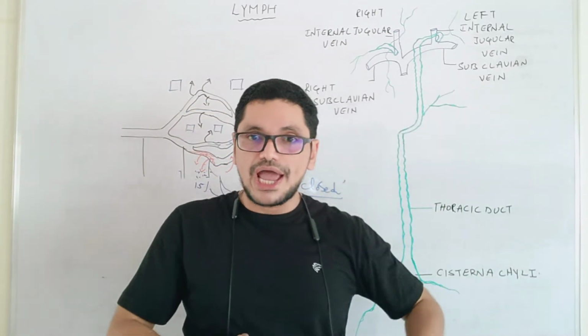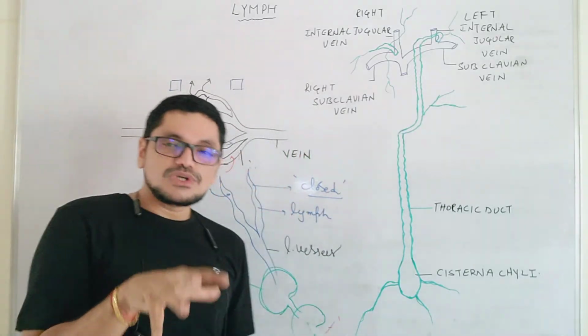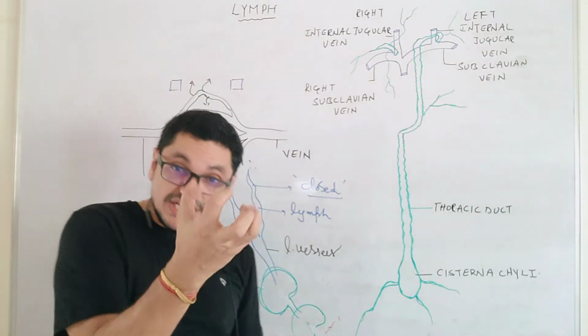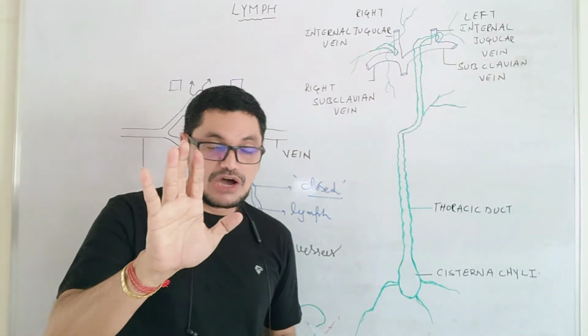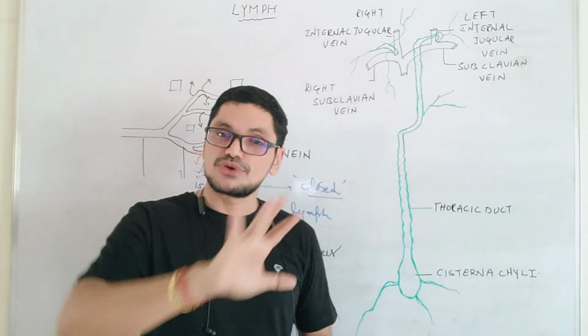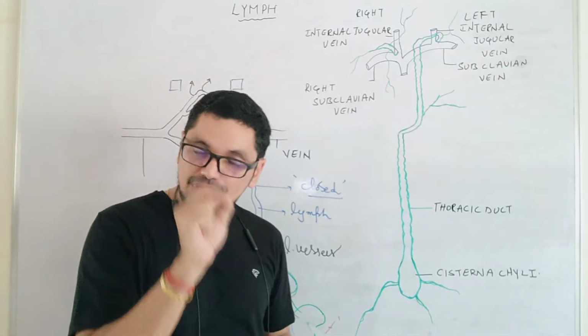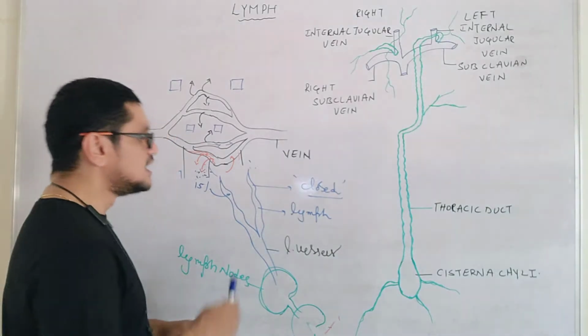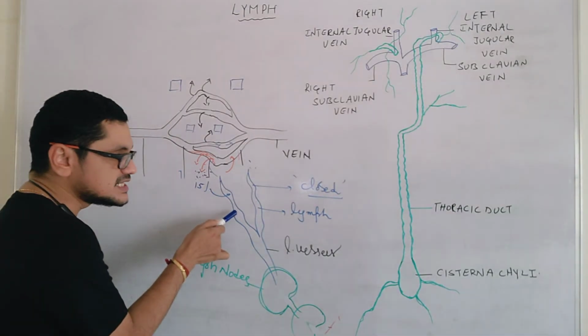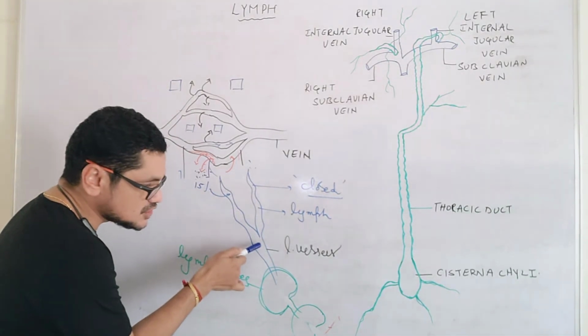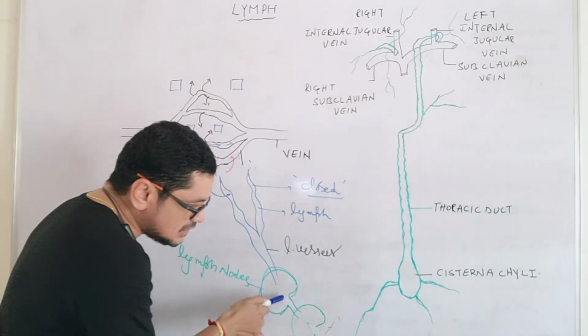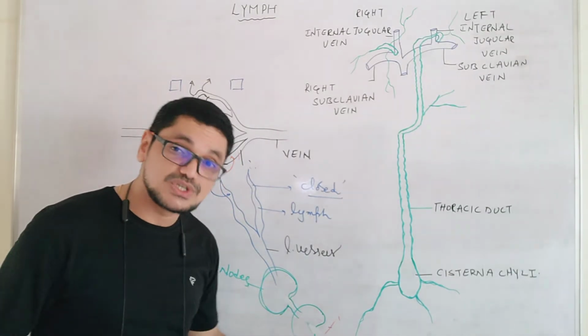So these lymph nodes are nothing but the areas where the antigens will be trapped. I will explain the function of these lymph nodes under immunology. But now our concept is what is the lymph. So now the 15% of the fluid enters the lymph capillaries, passes through the lymph vessels, and then gradually it passes through these lymph nodes also.